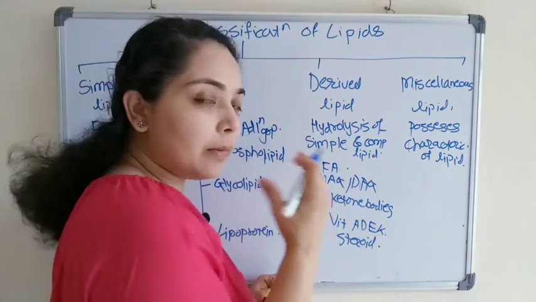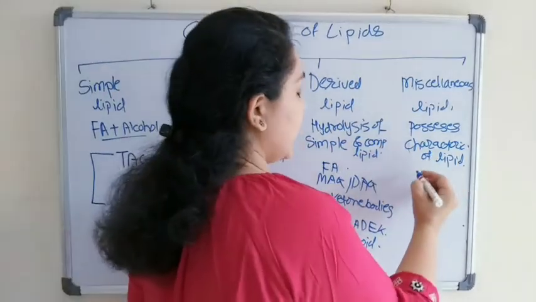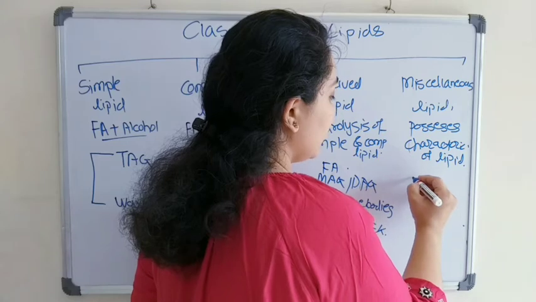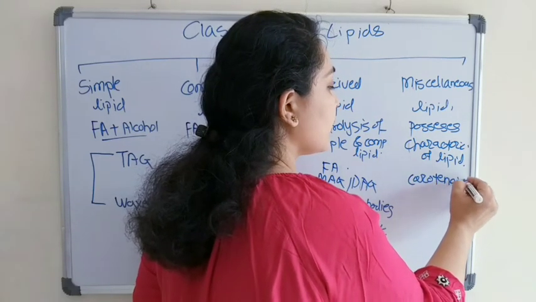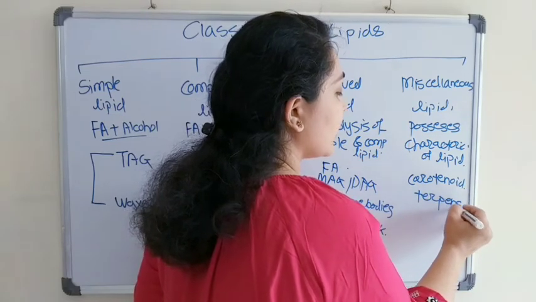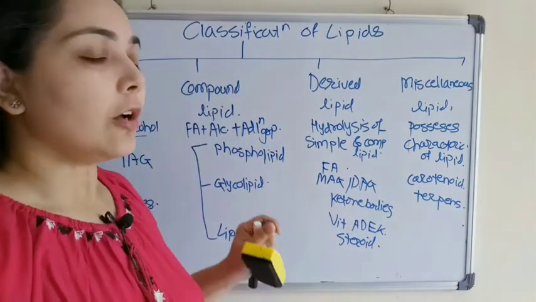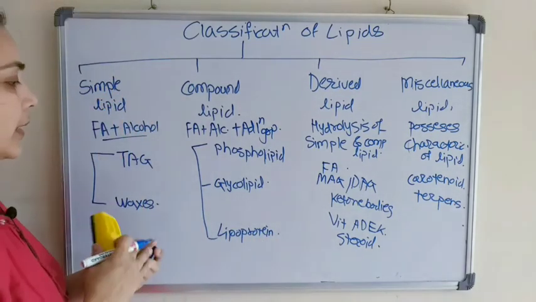So these are some examples of derived lipids, and the miscellaneous lipids are carotenoids and terpenes. So these are some examples of miscellaneous lipids. Now let's start our discussion one by one.